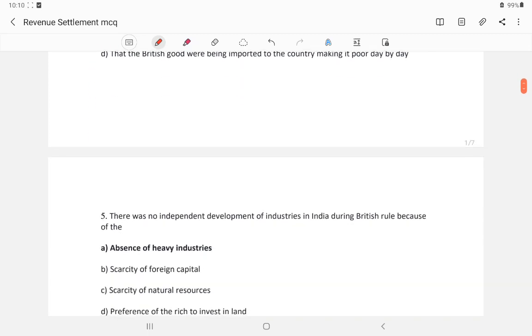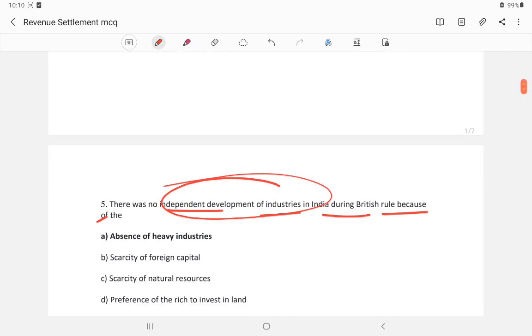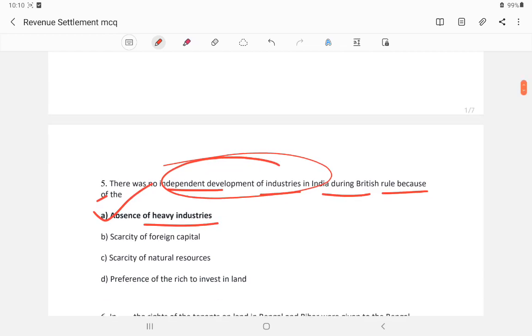Question number 5. There was no independent development of industries in India during the British rule because of what? Because of heavy industries, India lacked heavy industries, only small industries existed. If you look at the other options: scarcity of foreign capital, no, India was one of the richest countries before the British came. Scarcity of natural resources, no, we have lots of resources. Prevents the rich from investing in land, no, the rich do not invest in land.